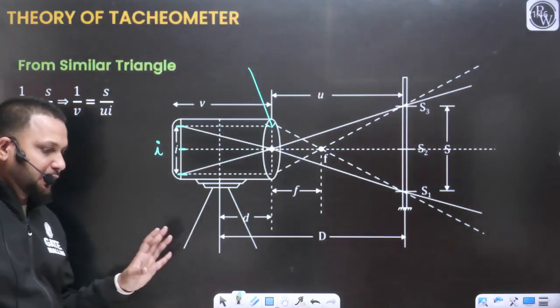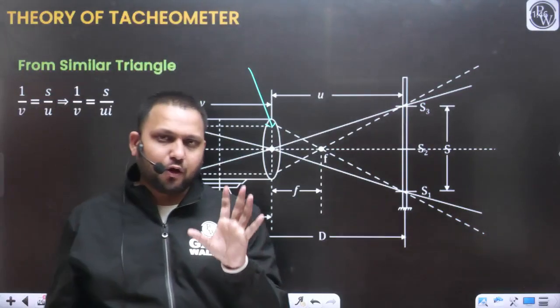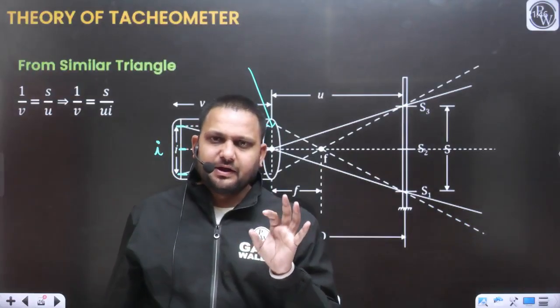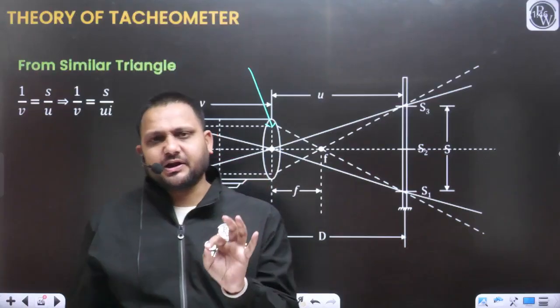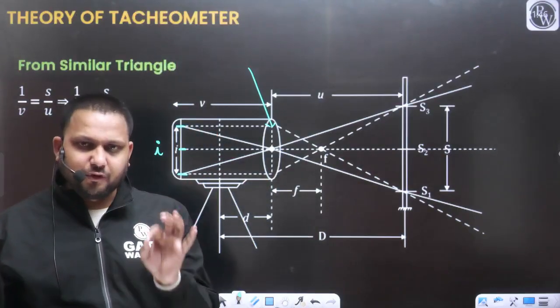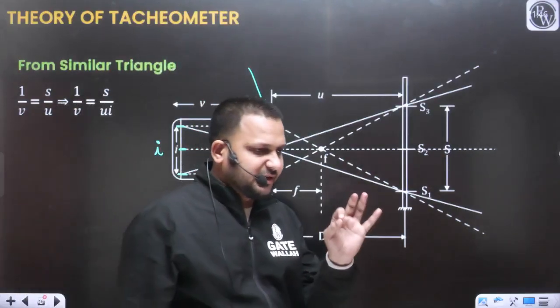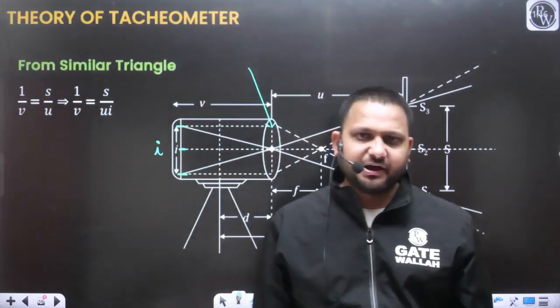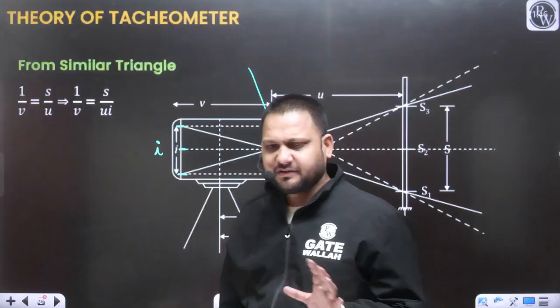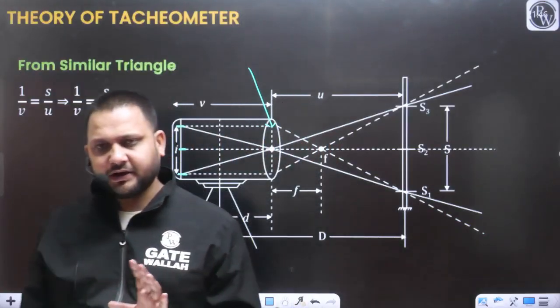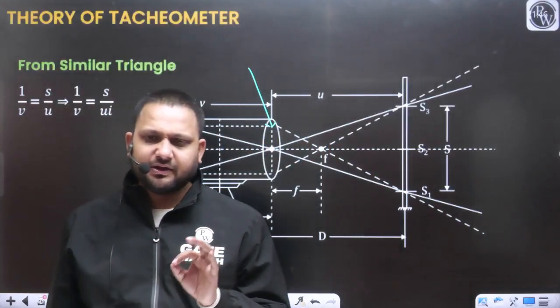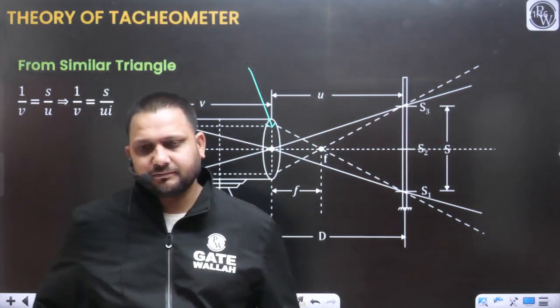I will introduce various terminology here, and you can solve any question related to tacheometry if you are comfortable with the terminology that we are using. This is a very easy discussion, so don't worry. Just listen carefully and you will be able to get all the points.